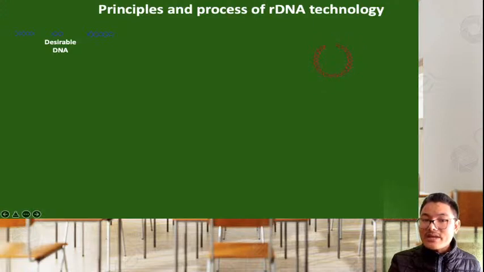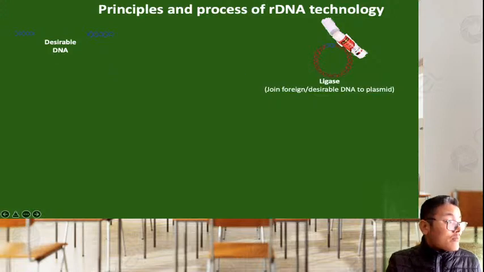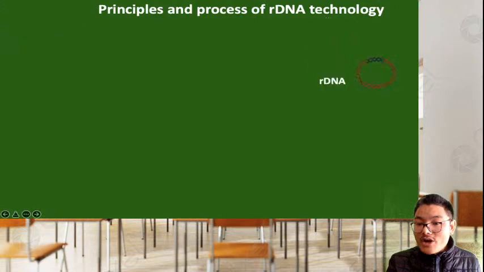plasmid DNA. Now after that we use an enzyme which will join the desirable DNA to the cut vector DNA, and that enzyme is known as ligase enzyme. So ligase enzyme will join the foreign DNA or desirable DNA with the plasmid DNA. So see, desirable DNA joins with the plasmid vector DNA and forms recombinant DNA. Now this recombinant DNA has the gene of interest, that is the insulin gene, plus the vector DNA.